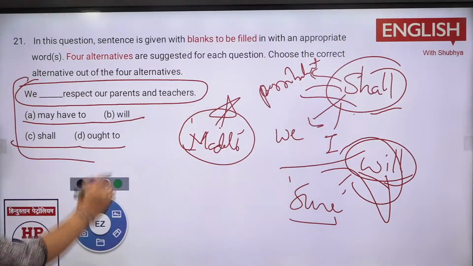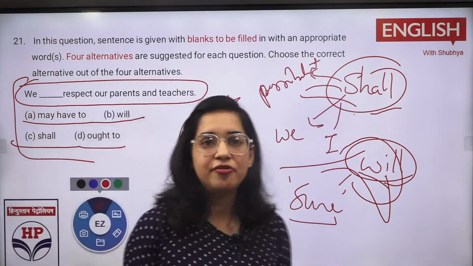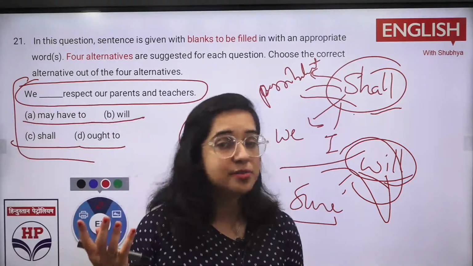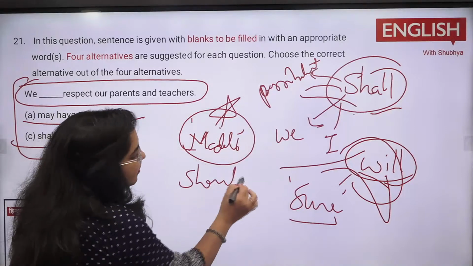Now tell me what would be there. क्या वोट कर रहे हो सारे जाने? B option, C option, D option. B option. We will respect. हम करेंगे, हम करते नहीं है. If you have to tell your friends and all that, we should respect, right? अब देखो should, must कहाँ पे आ जाता है? देखो should is also for advice.